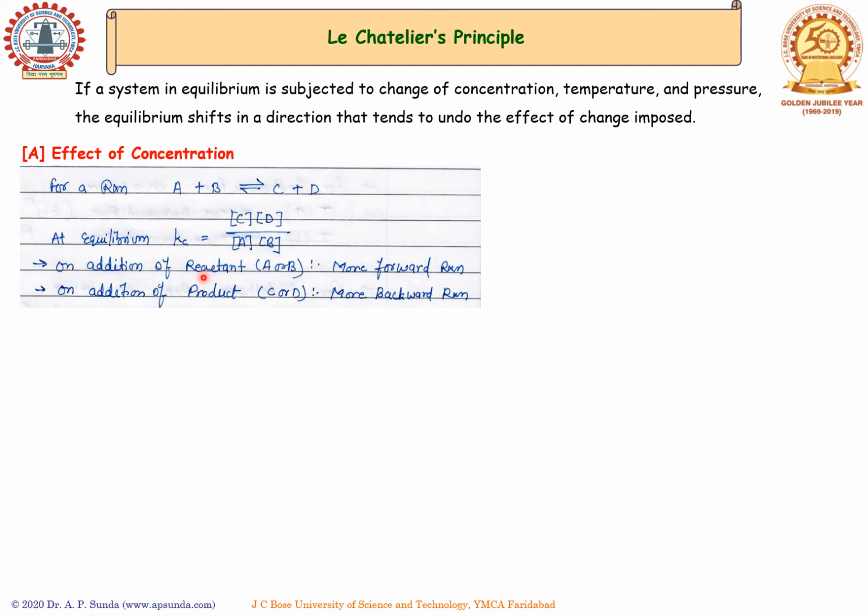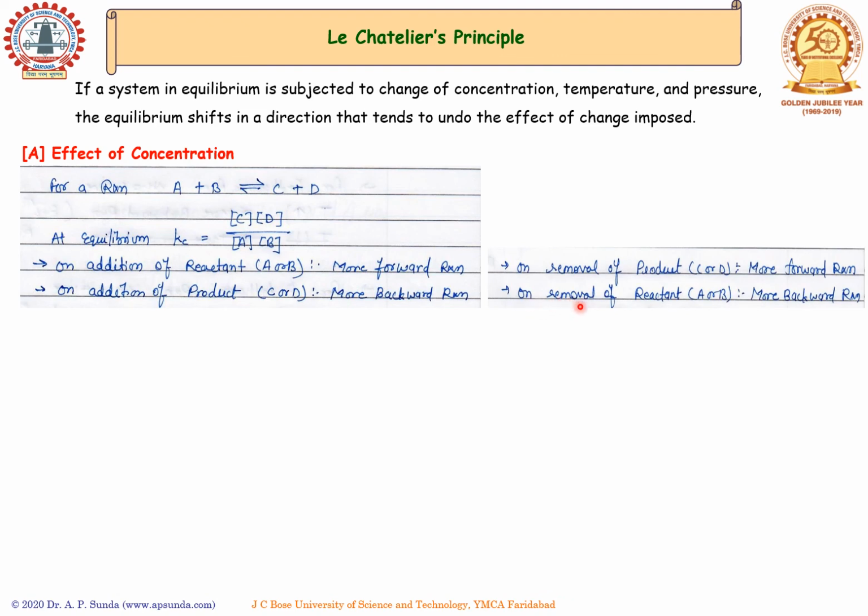In order to do that, more product formation has to take place, and that's why more forward reaction will happen. Similarly, on addition of product, let's say C or D, if we increase the concentration of products C and D, again the equilibrium is disturbed. In order to attain equilibrium back, more backward reaction has to take place so that more reactant can be produced.